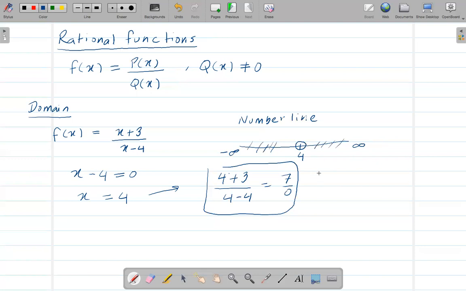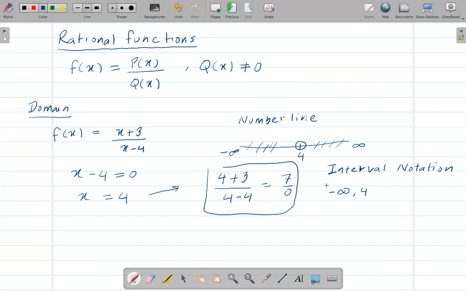So now to write this, there are different ways. Let's write this in interval notation. Interval notation is going to go from negative infinity to 4, right? So from negative infinity to 4. And on the infinity side, infinity doesn't have any stopping point, so we don't know exactly the infinity point.